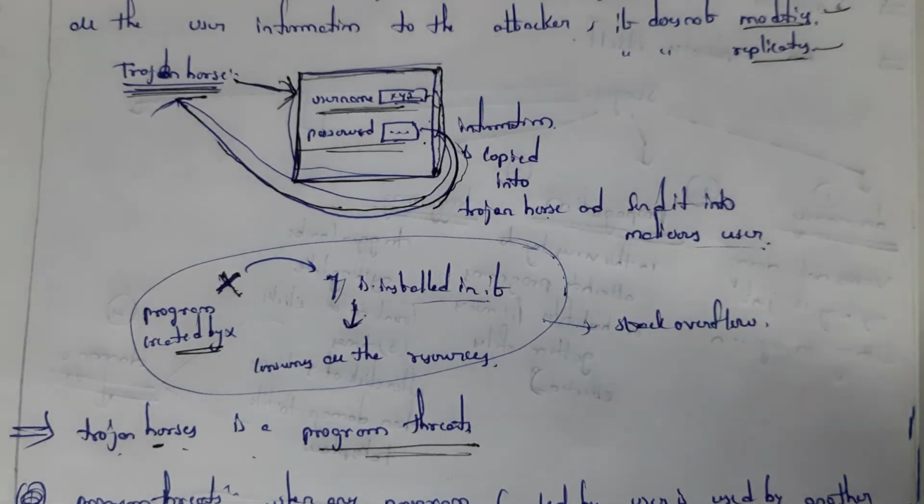I think you have understood what is virus and types of virus and stages of virus, and what is worms and types of worms, and what is Trojan horse.